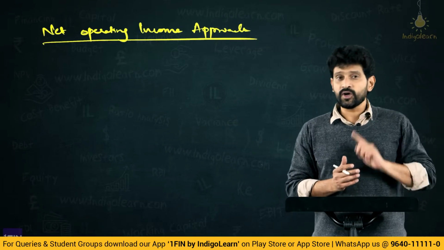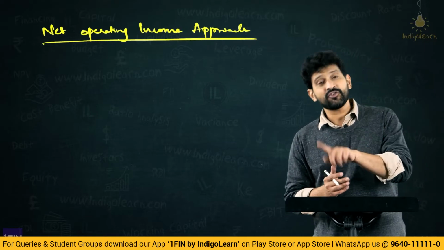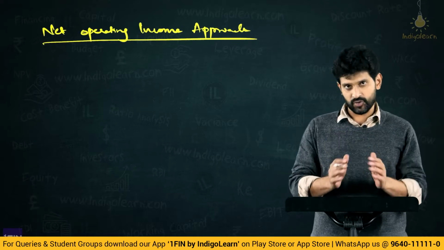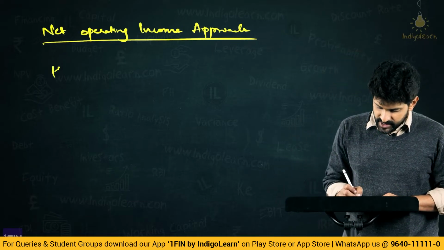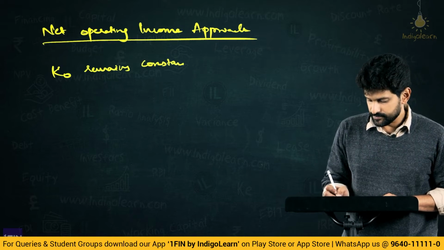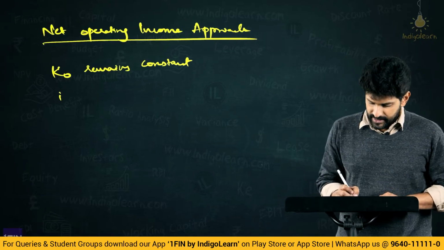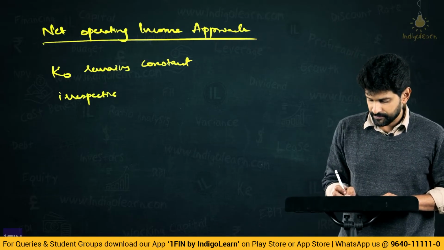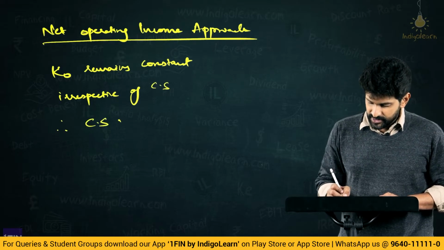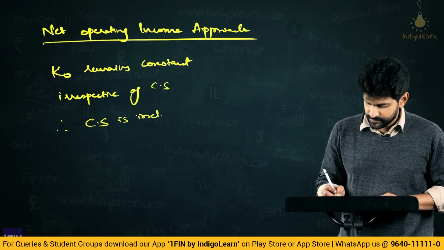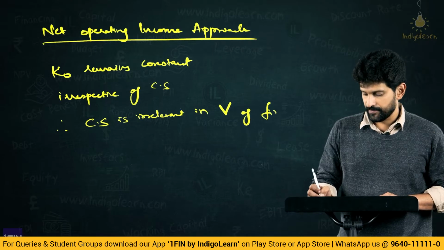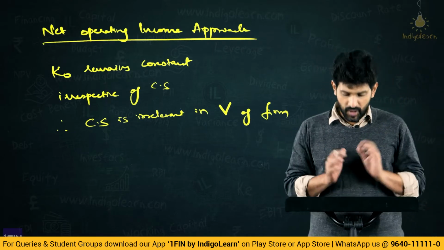Therefore, what can we conclude now? Capital structure cannot influence the value of a firm. Capital structure is irrelevant in valuing a firm is the conclusion. So this says KO remains constant. What is KO? Overall cost of capital, irrespective of capital structure. Therefore, capital structure is irrelevant in valuation of firm. This is what the statement says or the theory says.